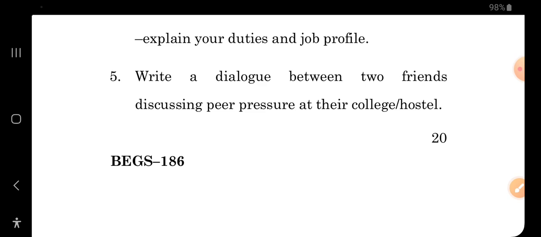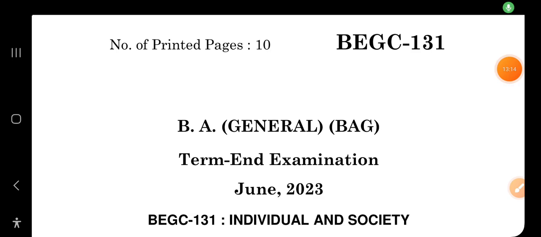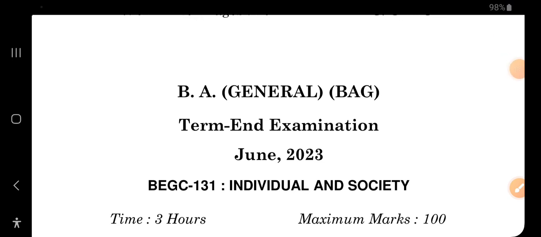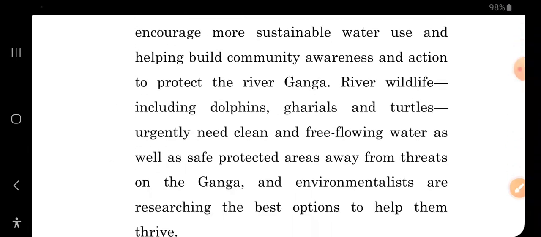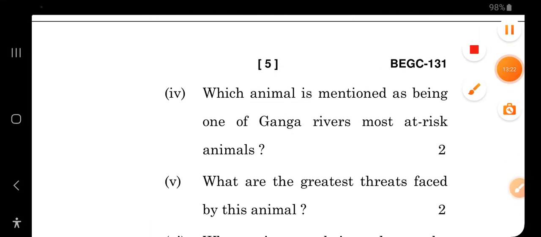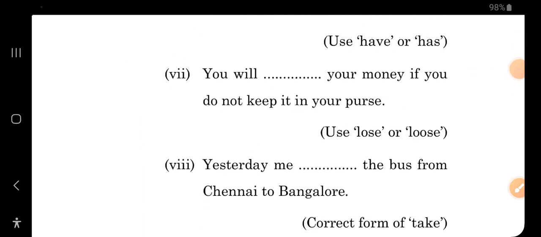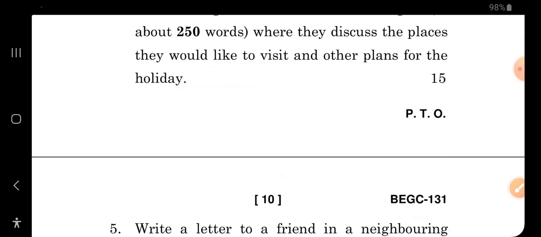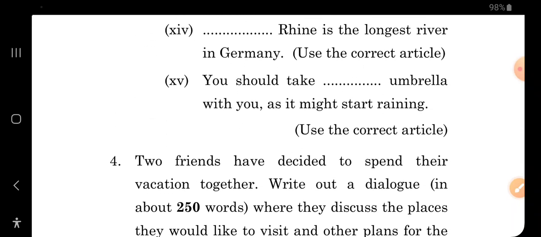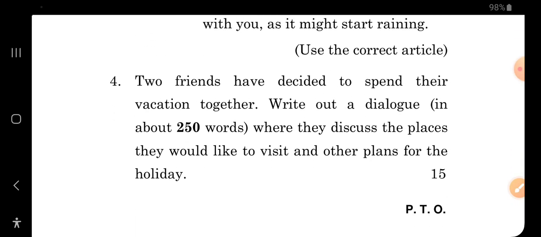and how you can give an overview in, say suppose, BEGC 131. As you can see, this is BEGC 131 June 2023 paper, BEGC 131 Individual and Society. And here the question, there is also another dialogue writing that is part of this question. Okay, yeah, two friends have decided to spend their vacation together. Write out a dialogue in about 250 words where they discuss the places they would like to visit and other plans for the holiday. Same thing, just understand.